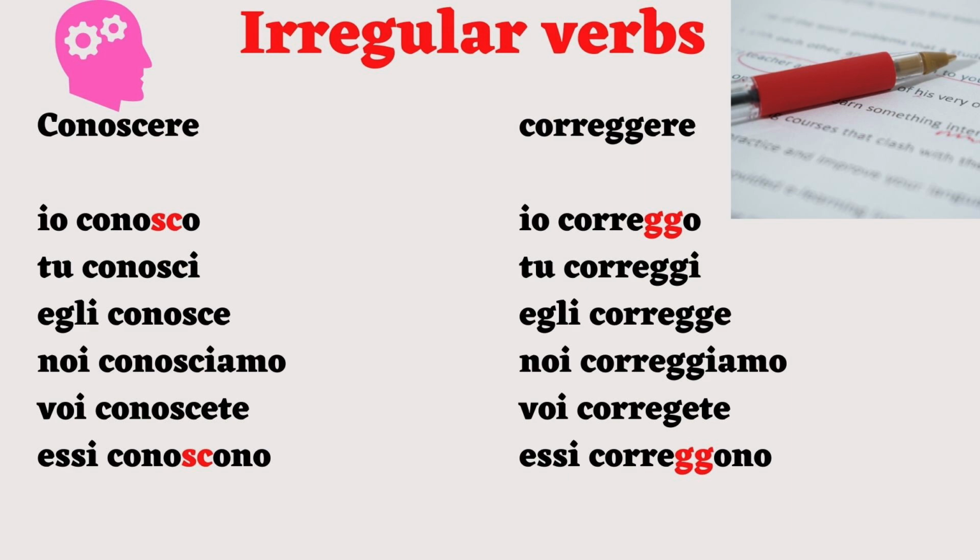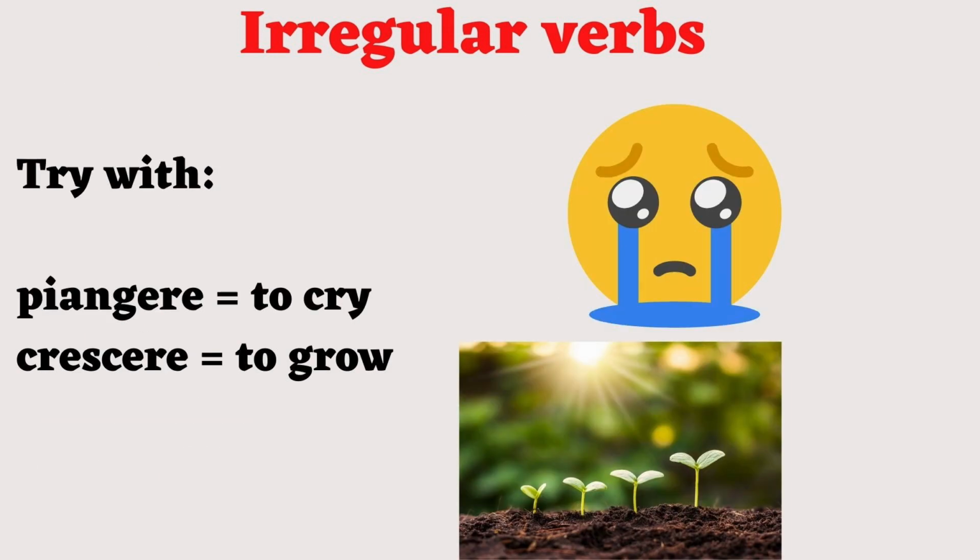Io and essi have a hard sound in conoscere, for example, like sk, so conosco, conoscono, while the others are sweet, like sh. The same happens with verbs like correggere, to correct. In the verb correggere, io and essi have a g, like the word cat, so gatto, a strong sound, while the others have a sweet one, like the g in giorno, day. Try with verbs like piangere or crescere.